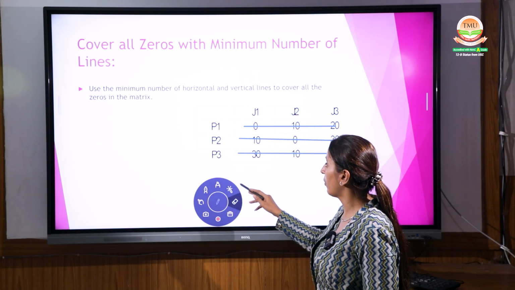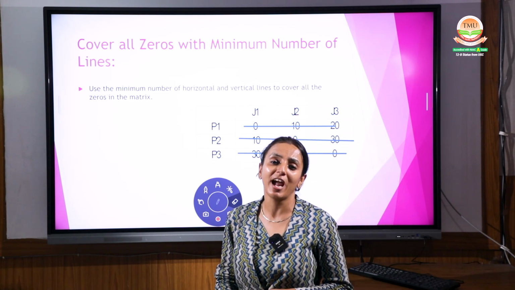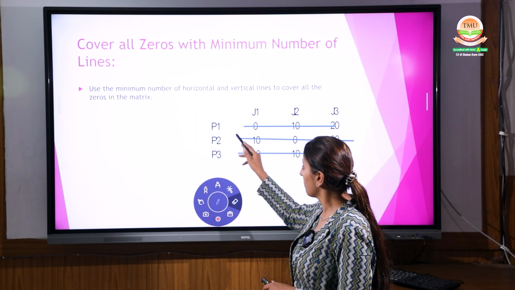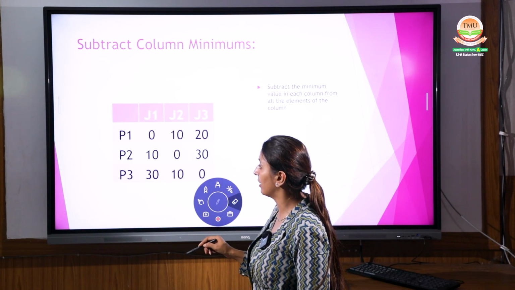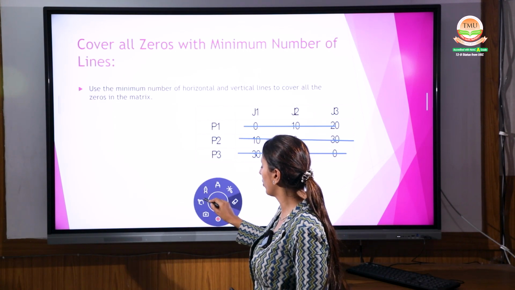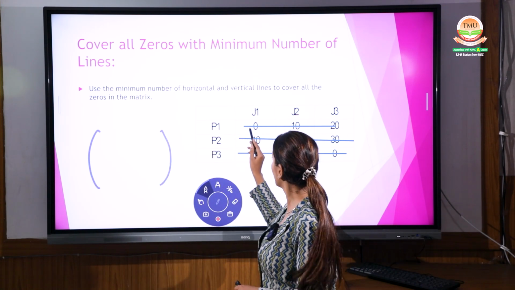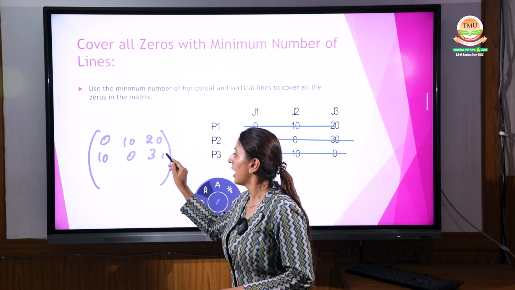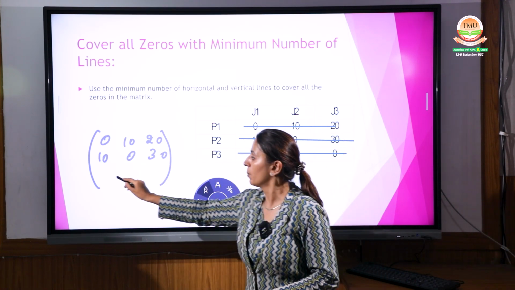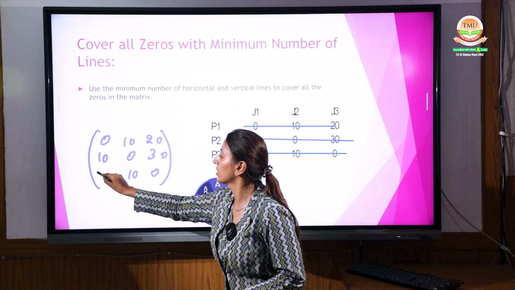See in this example what we have done, make these lines, because in each row and column we have 1 zero. So either we can make it in this way or we can make it in that way also. Will there be any difference? I think there will be no difference. Like for example, ma'am, in this question, I can do it that way: 0, 10, 20 and the second one is 10, 0, 30 and your third one is 30, 10, 0.